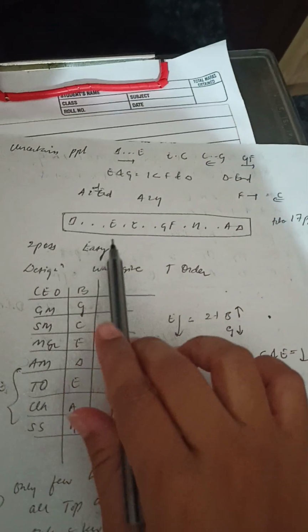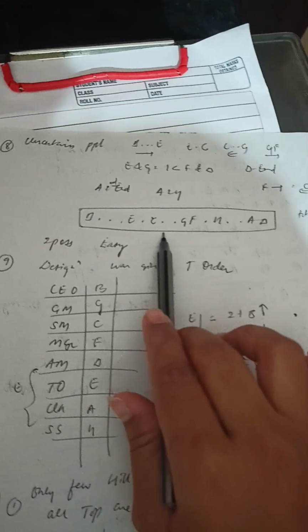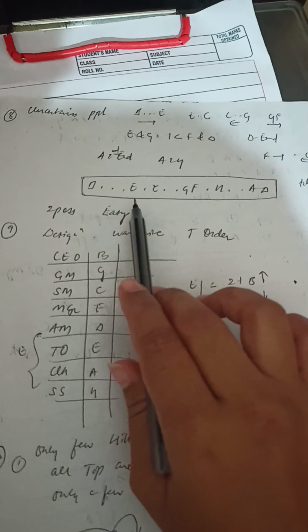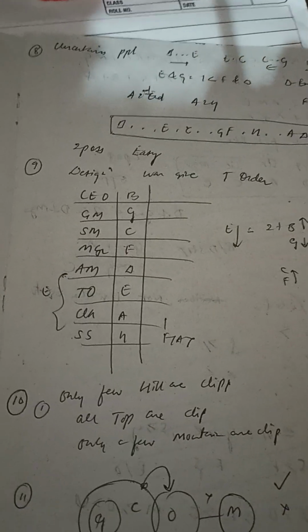So I think this was the sequence I got. Total 17 people. Please comment whether it is right or wrong. So I was getting 2 possibilities and I got the answers easily. So the next one was designation based puzzle.